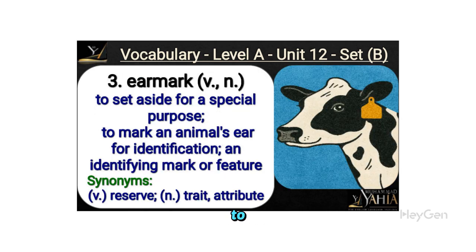Earmark as a verb means to set aside resources for a special purpose, like reserving funds for a project. As a noun, it refers to marking an animal's ear for identification or an identifying feature. Synonyms include reserve for the verb and trait or attribute for the noun.